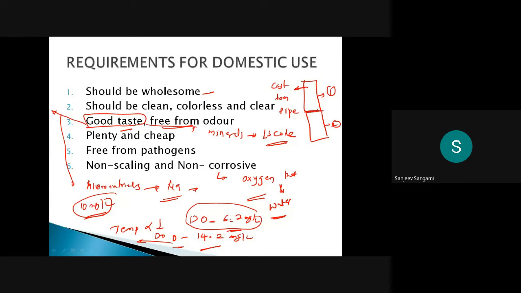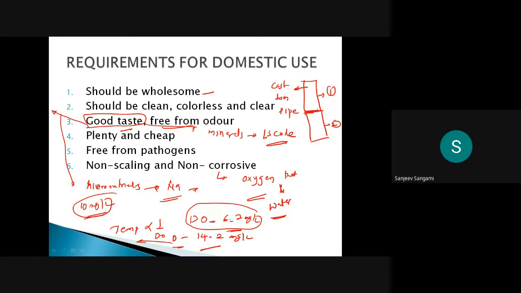Suppose you have made the joint here for joining these two pipes, one and two. If you are observing white dots or white precipitate, a salt type of powder, at the joints, it means it is scaling.